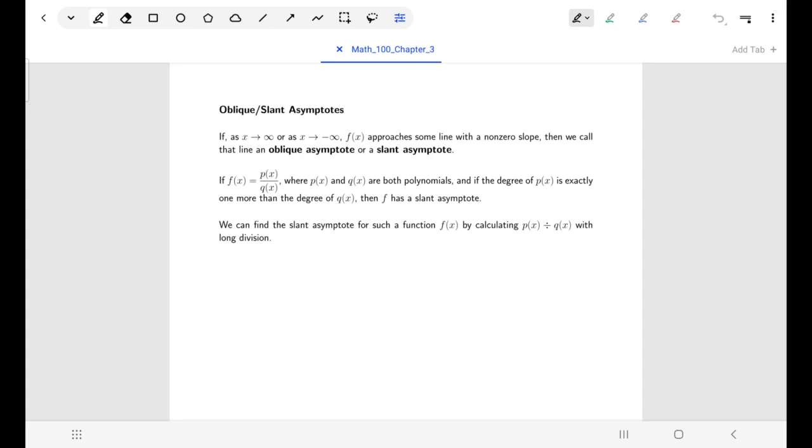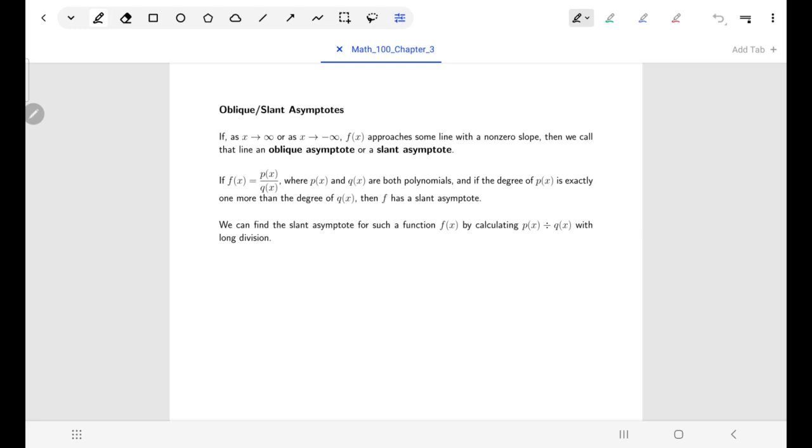So now we can formally state if we've got our function that is approaching some sort of non-horizontal line, then we call it an oblique asymptote or a slant asymptote. And for reasons of algebra, this really will only happen for a rational function when the numerator is exactly degree 1 more than the denominator.